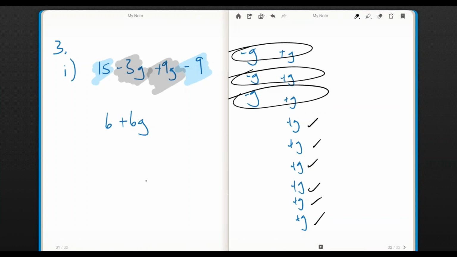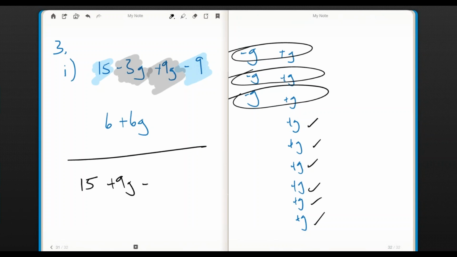If they had written it the other way, if they had said 15 plus 9G minus 3G minus 9, it wouldn't have bothered us so much because we understand what to do when you have 9 take away 3. When they write it the other order, it makes our students pause a little bit. It's the same thing. It's the same idea. Don't let them get confused. Help them to feel comfortable with numbers and realize that that doesn't change anything when you put it in the other order.